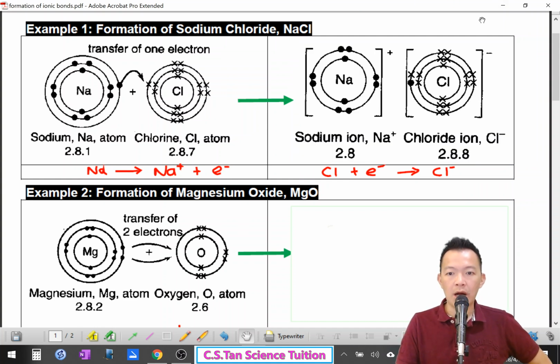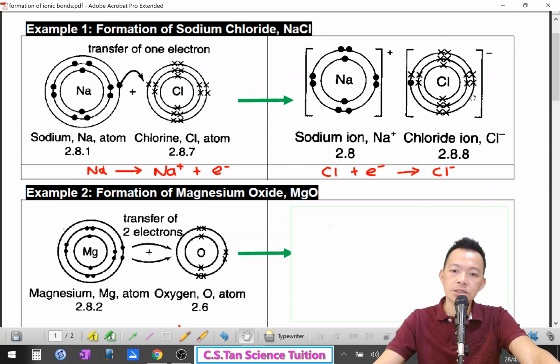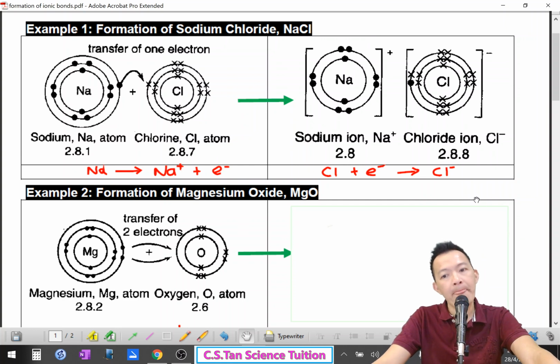This is a diagram of sodium chloride. 家里的炒菜盐在 chemistry 就是这样子画的。Sodium becomes an ion, chlorine becomes chloride. 一加一减结合在一起, 不要分开, and it becomes sodium chloride, 就变成家里的炒菜盐. So sodium chloride is drawn in this way. 慢慢画 2.8.8, 2.8, 它丢掉过后它拿去了, so stable.